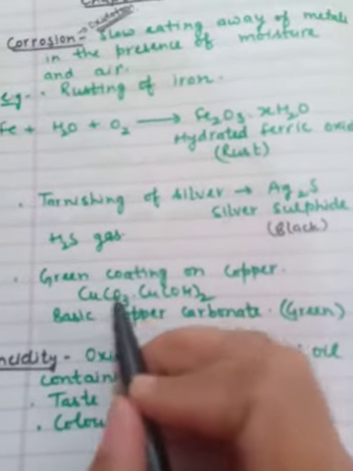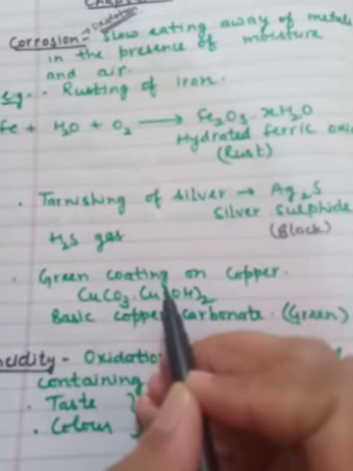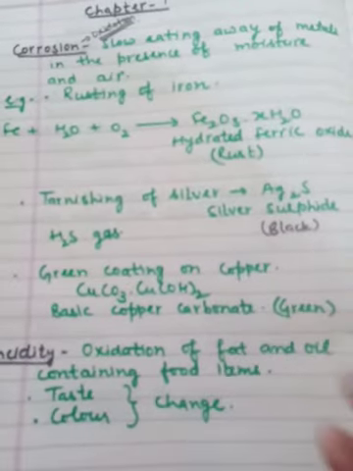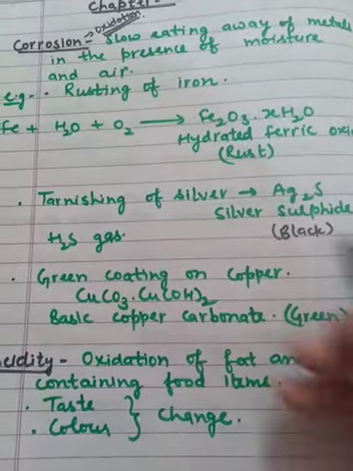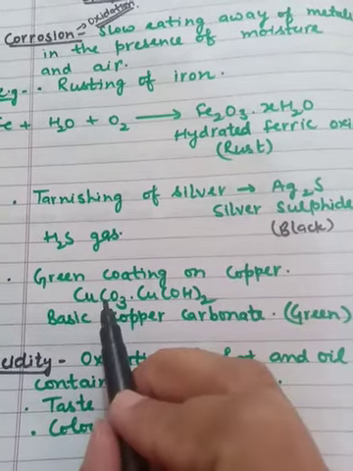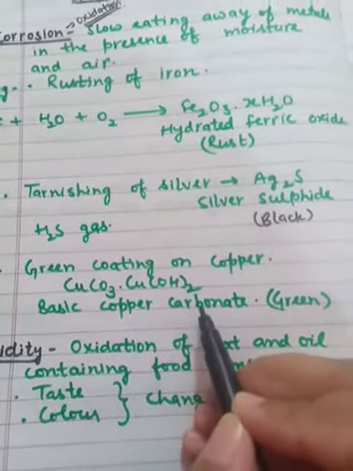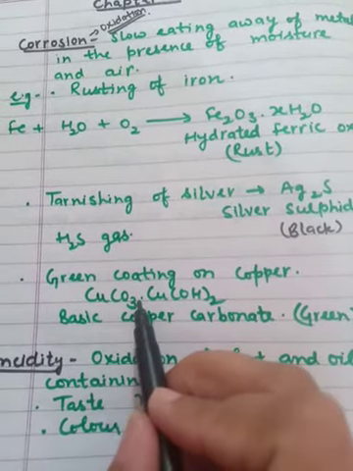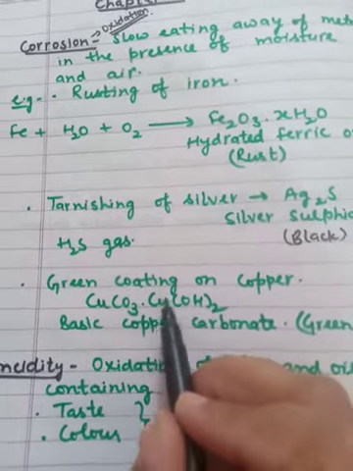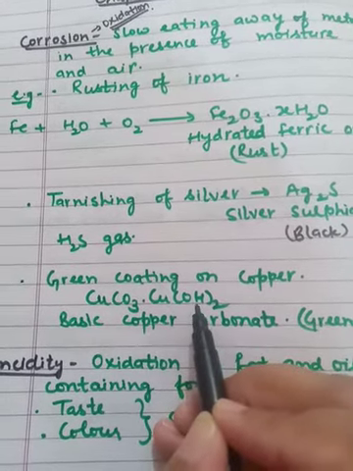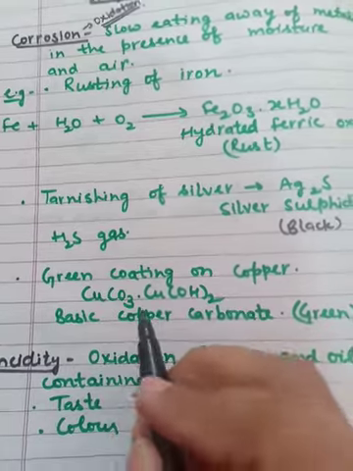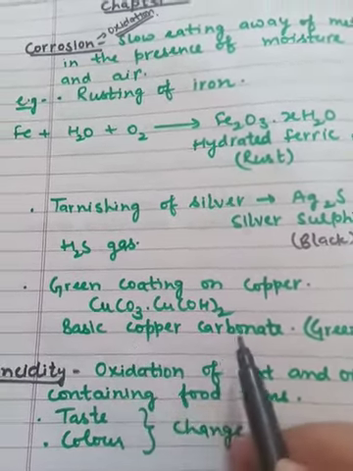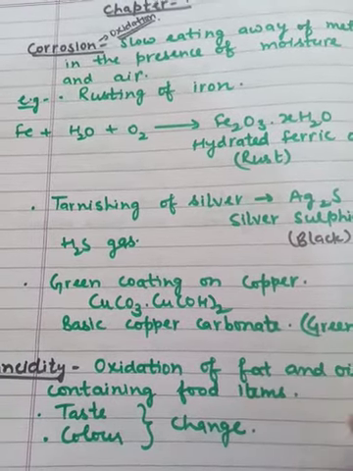Third is green coating on copper. Green coating on copper means the copper vessels become green in color due to the formation of basic copper carbonate. This basic copper carbonate formula is CuCO3.Cu(OH)2. OH is for base, and this is copper carbonate. So the copper forms a green coating because of the formation of basic copper carbonate.